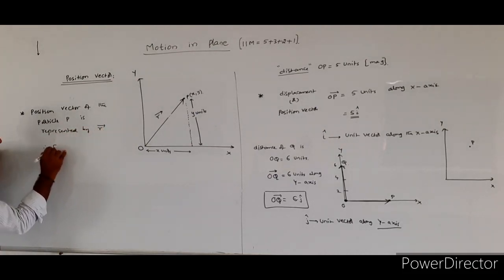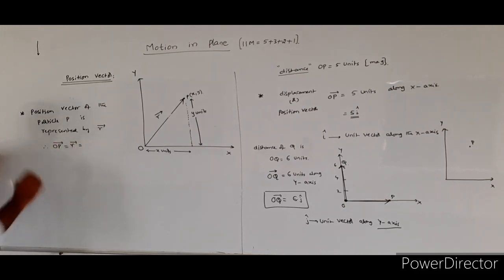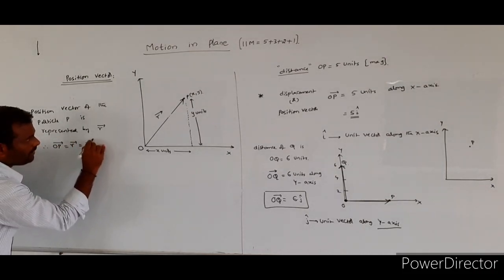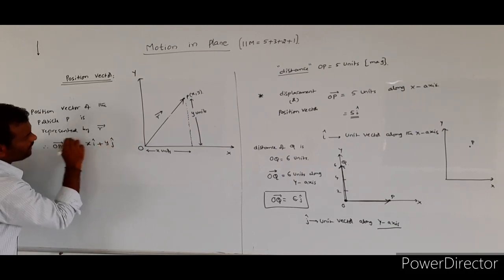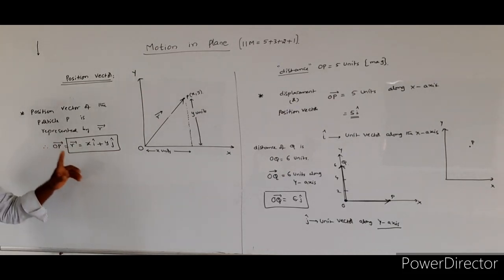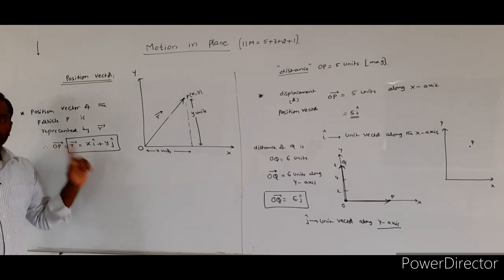Therefore, the position vector OP bar is equal to r bar, which can be written as r bar is equal to x into i cap plus y into j cap. So this is the representation of a position vector.